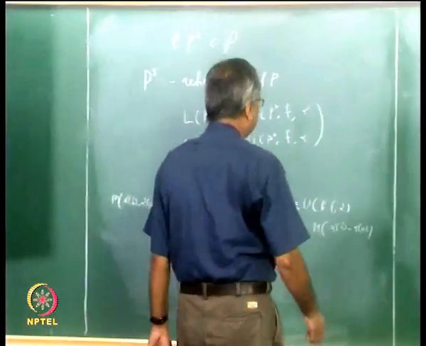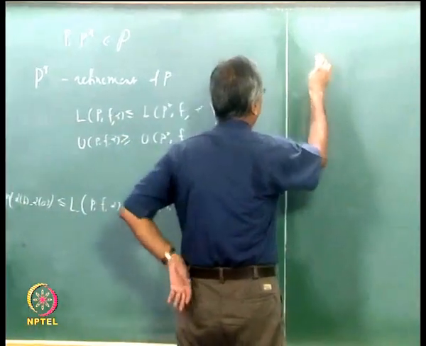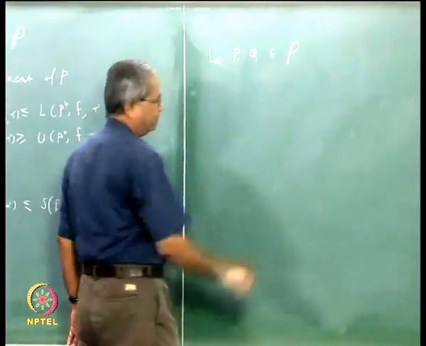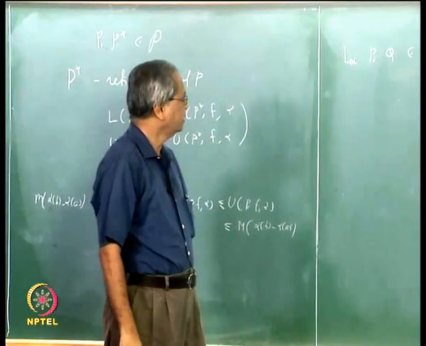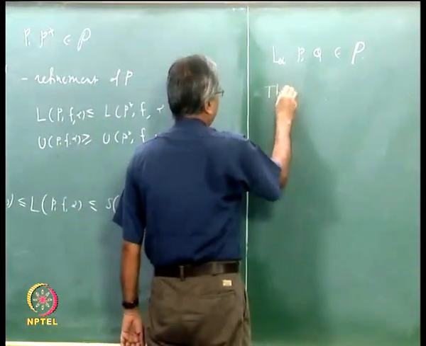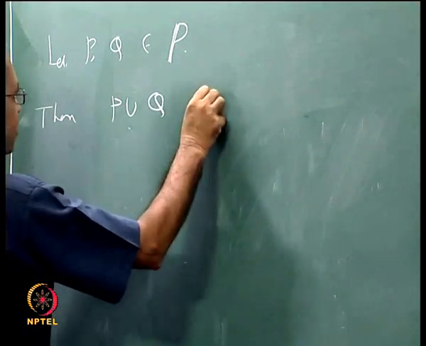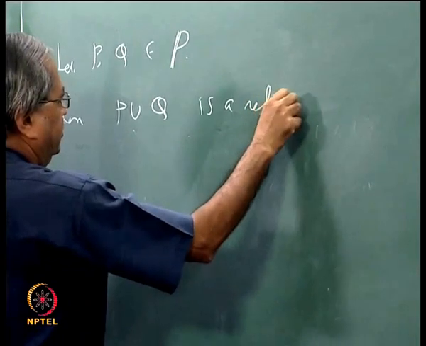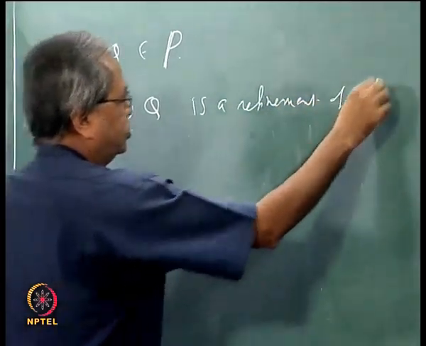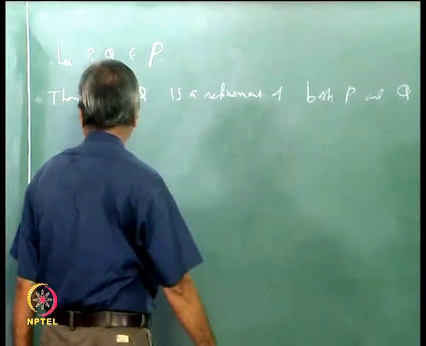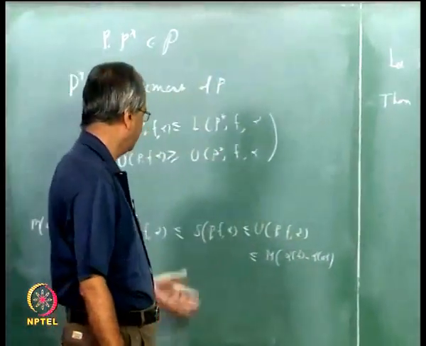So let us take P and Q two partitions. Then look at P union Q. P union Q is a refinement of P as well as a refinement of Q, so that P union Q is a refinement of both P and Q. So we can apply these results.